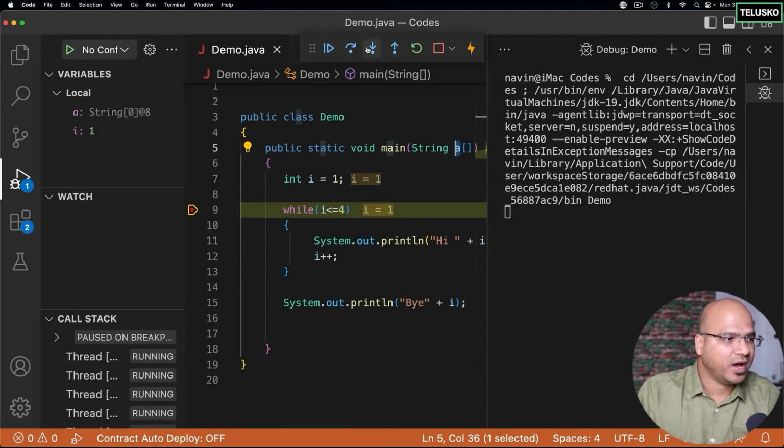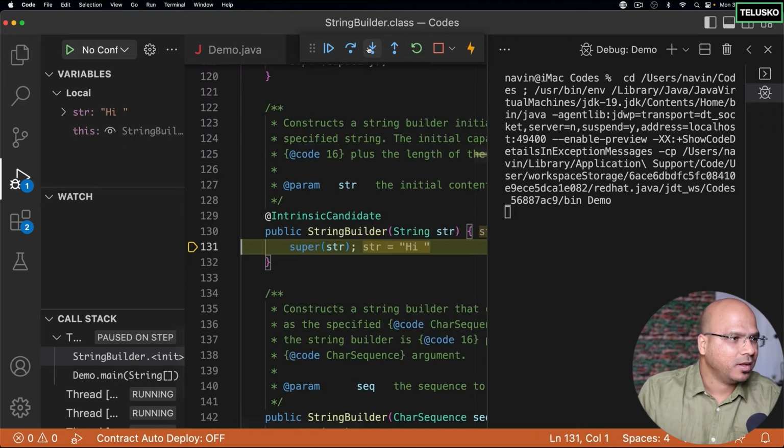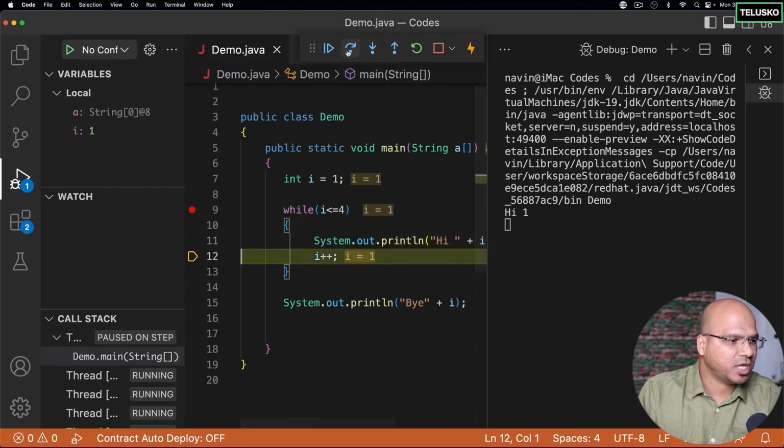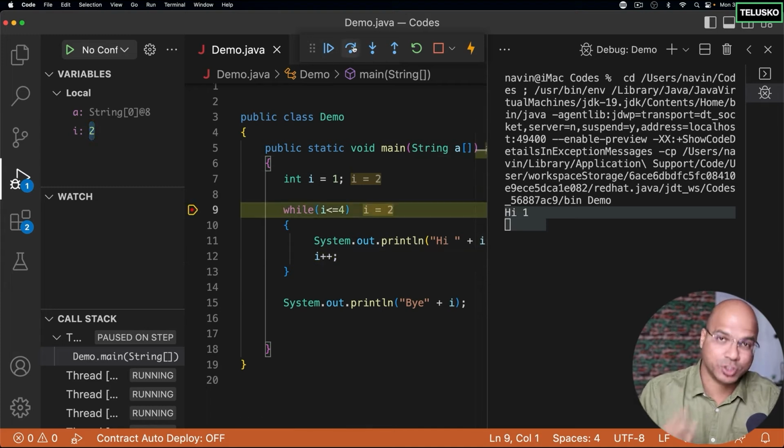But now, if I say step into, you can see we got System.out.println. It will print hi and the value of i, which is 1. Okay, I want to go step into. Now it will increment the value of i. You can see we got the output as well. We got hi 1. And then when I say step over, it will go to the next step. And you can see before executing it, the value of i is 1. But once I execute that statement, the value of i now becomes 2. Can you see that? It went back to the while loop. And this will keep happening for i value 2, i value 3, i value 4 as well.